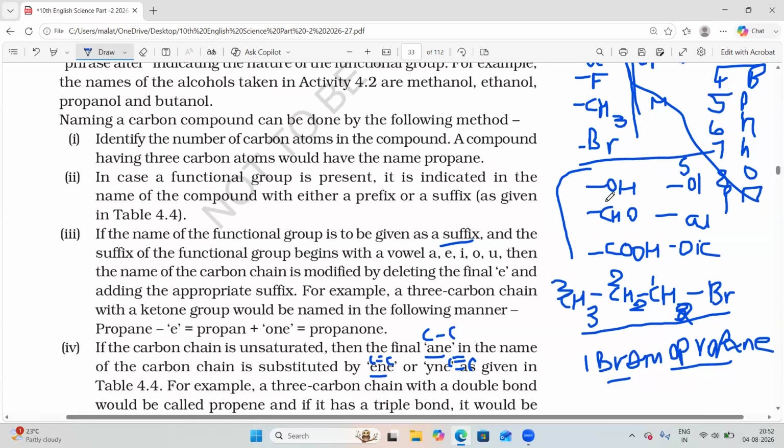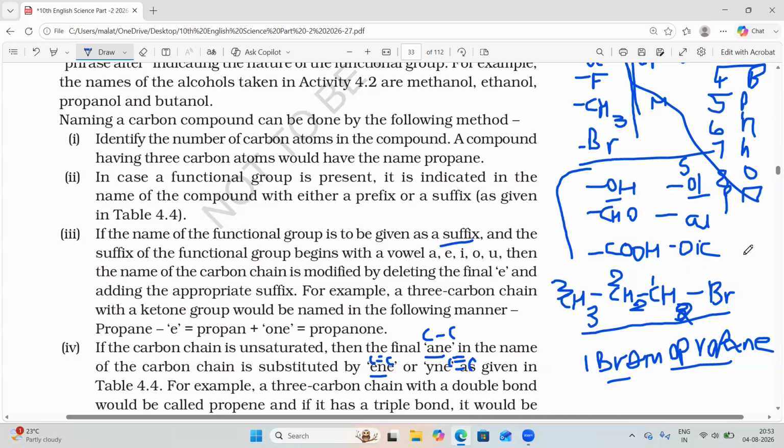If it contains an alcoholic group, you should write the suffix OL. So if it has an OH group instead of bromine, you will get propanol. If it has a CHO group, then it is propanal. If a carboxylic acid, COOH group, is present, then you will get propanoic acid.